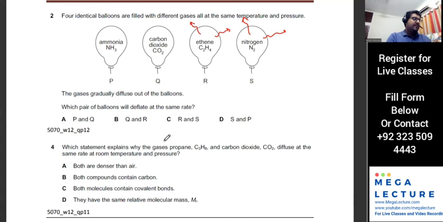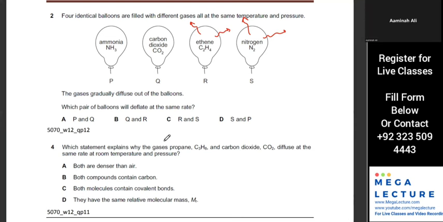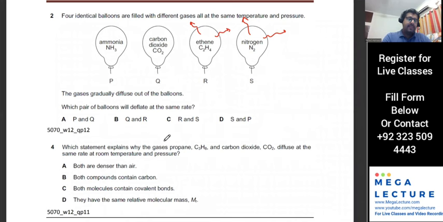It's going to be, use the periodic table and figure out what. So R and S. R and S, because they're both 28. Okay, so R is 28 and S is also 28. So both of them are 28.